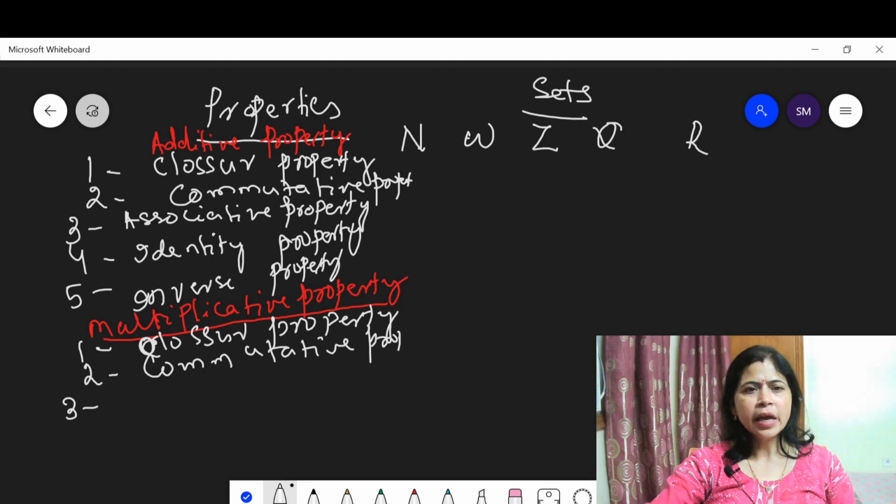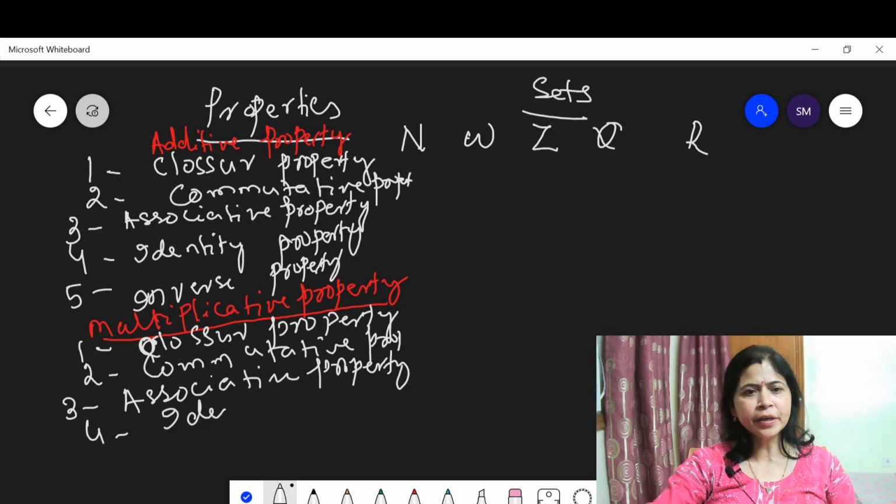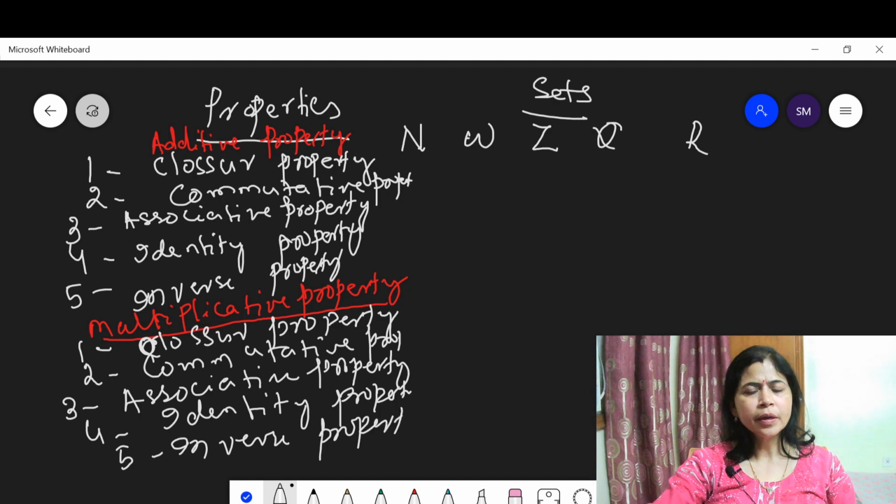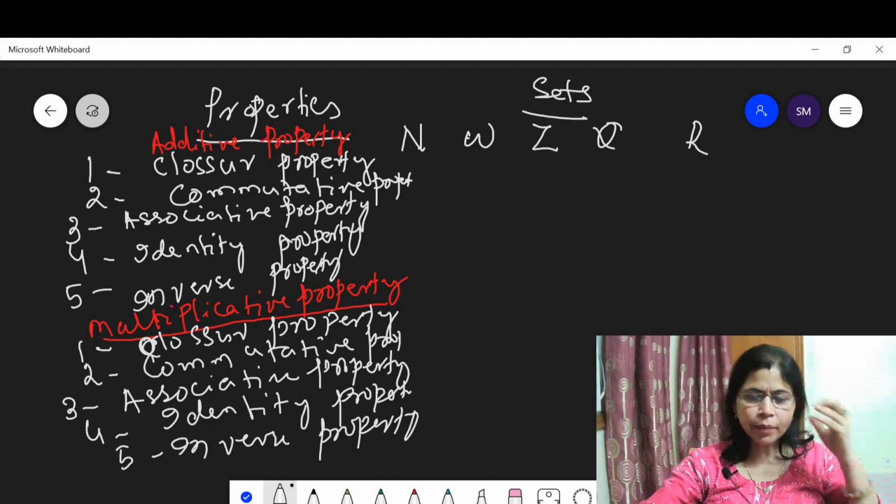Then next associative property, then identity property, existence of identity, then existence of inverse, inverse property. Okay, then think about the set of natural numbers.